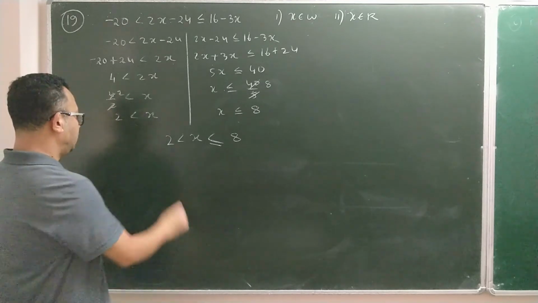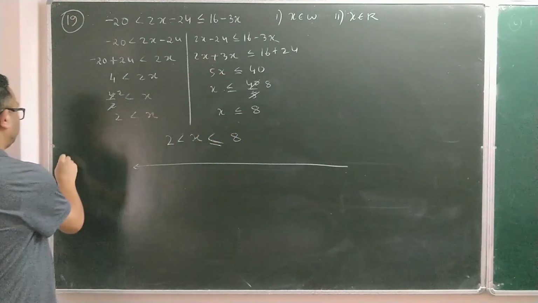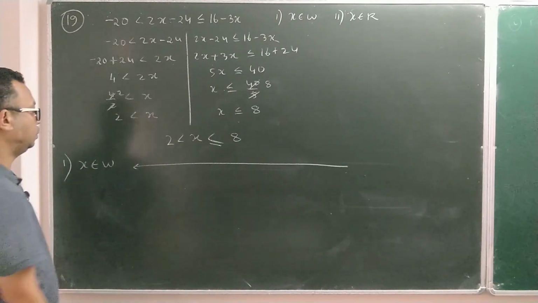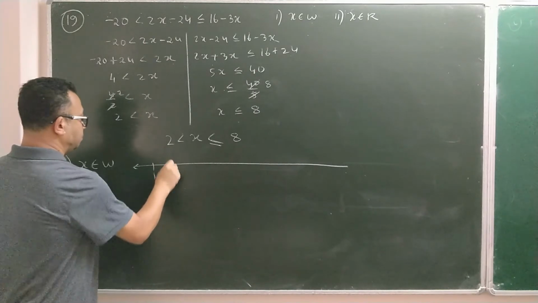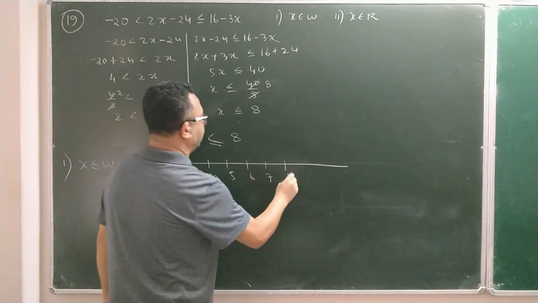Now the number line. If I have to make a number line, now 2 number lines I have to make. If I am tackling the first question, where x belongs to whole numbers, then see what we'll do. So 2, let me start with 1, 2, 3, 4, 5, 6, 7, 8, 9.